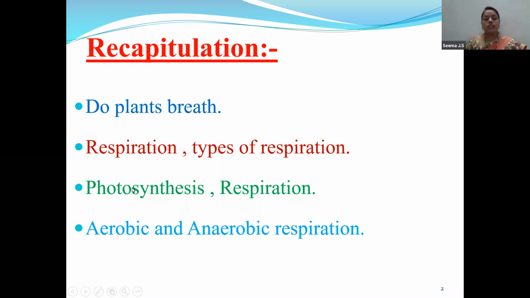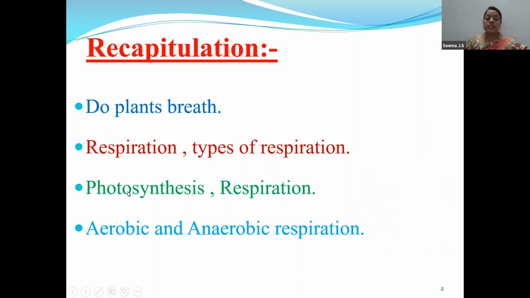Next, photosynthesis and respiration. We discussed the link between photosynthesis and respiration. Photosynthesis is dependent on light, because in the name itself, photo is present. Respiration occurs all the time, independent of light.